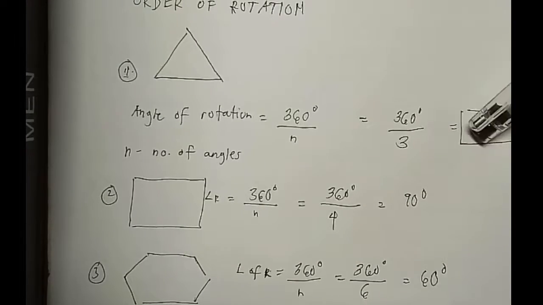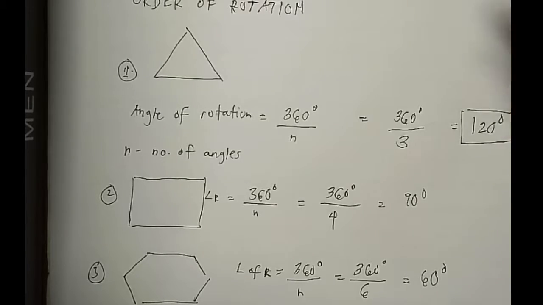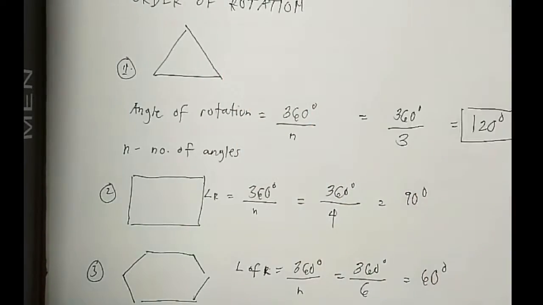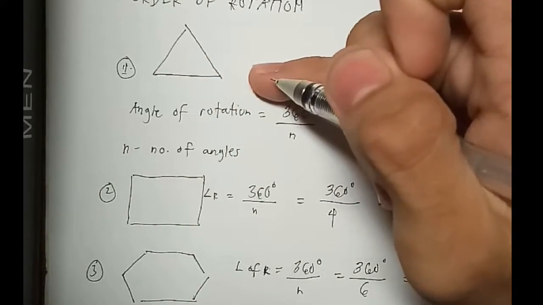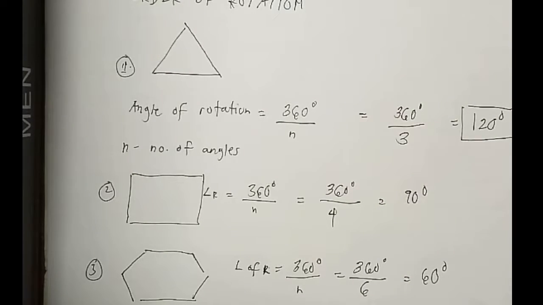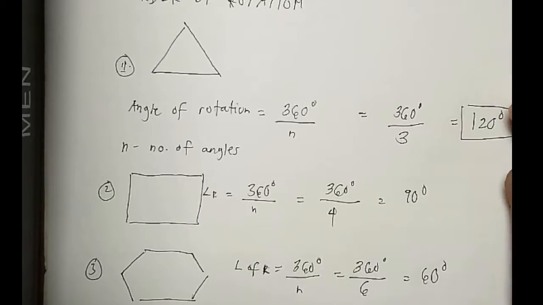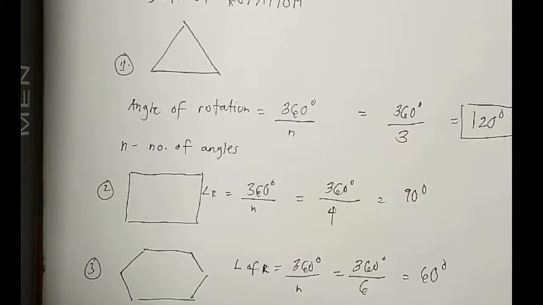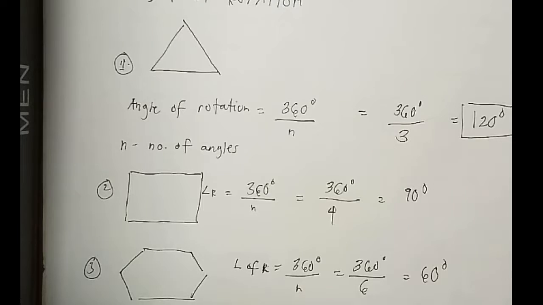So if we rotate the triangle by 120 degrees, we also get the same image as it is. And that is the rotational symmetry of the triangle.